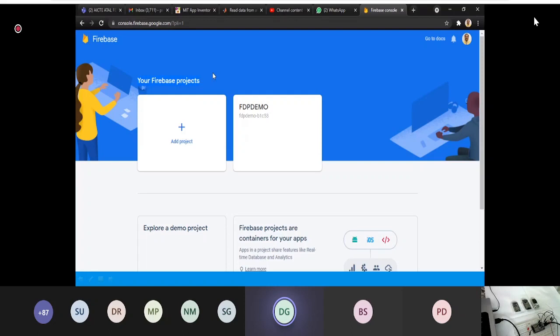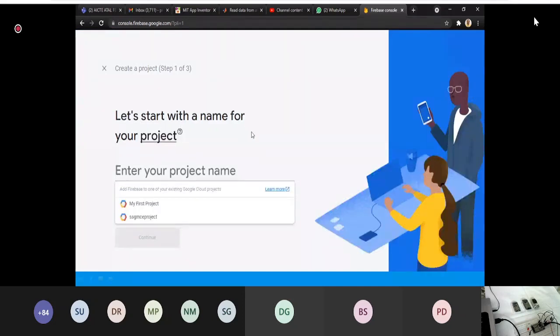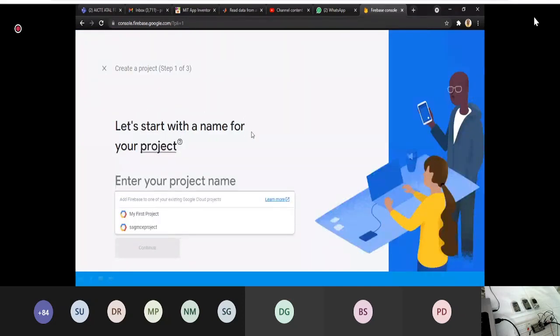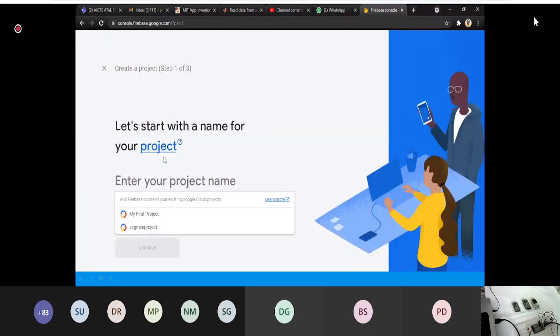Good, great. Now, those who are working for the first time, just click on create a project, and those who have already worked with Firebase, click on add a project. Okay, and now you can see the same window appeared for me and for you also. It is asking me to start with the name of your project.